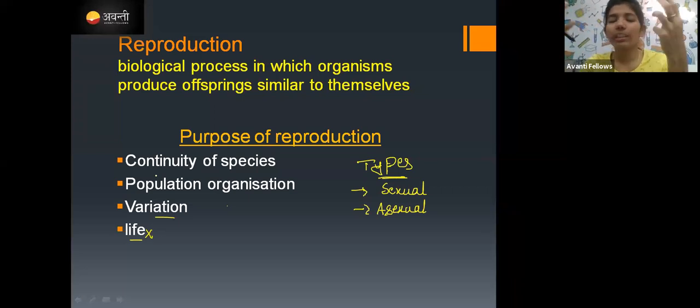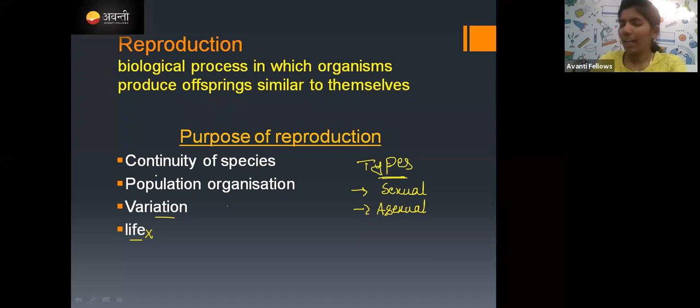And if two parents are involved, a male tiger and a female tiger, the characters will get mixed up, and in the next generation variation will take place, right? A variety of characters will come out, so that leads to evolution. So this is the purpose of reproduction which takes place in all living organisms.